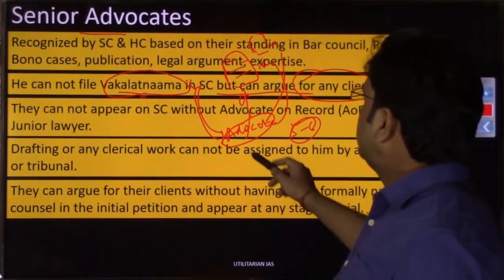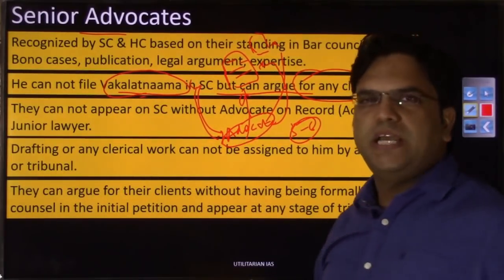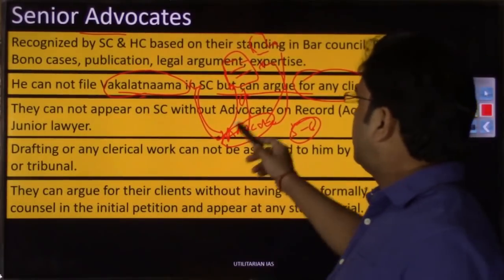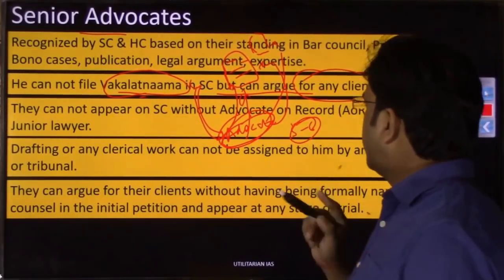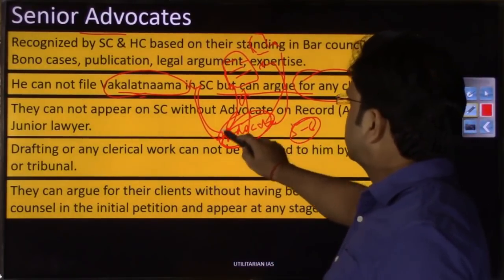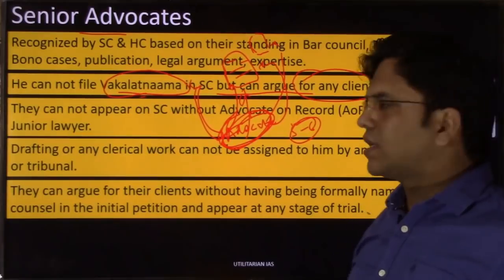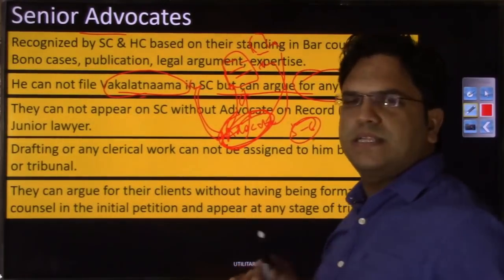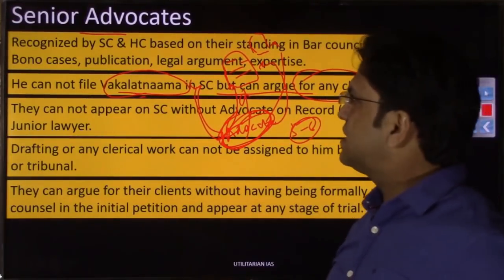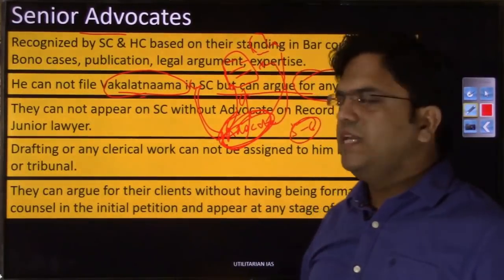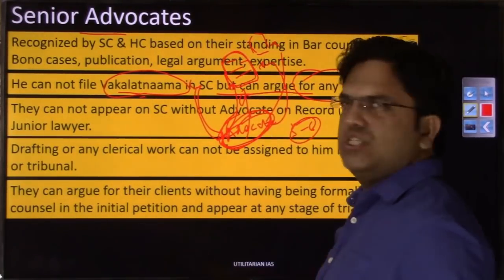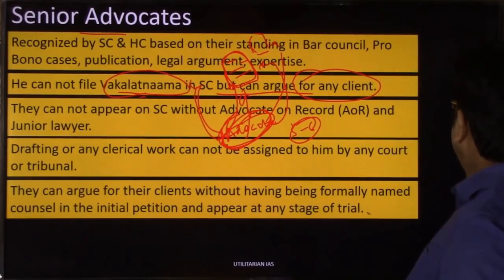In that case, a senior advocate on any particular day, even during the case, can pop up out of the blue and simply speak to your advocate. If your advocate verbally confirms that yes, he can represent this particular client in this particular case, that will do. No written confirmation is needed. So the senior advocate has been given the advantage that he can argue for any client without this formal application. I hope that point you would have understood.